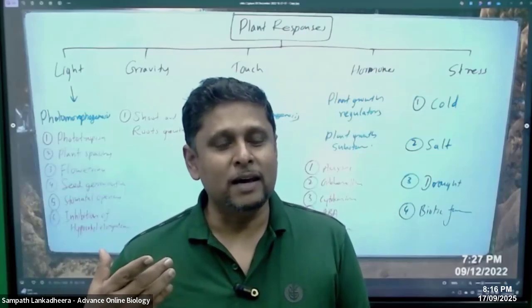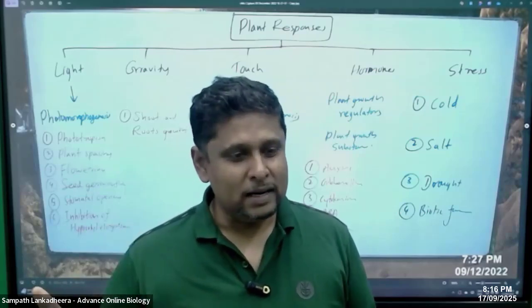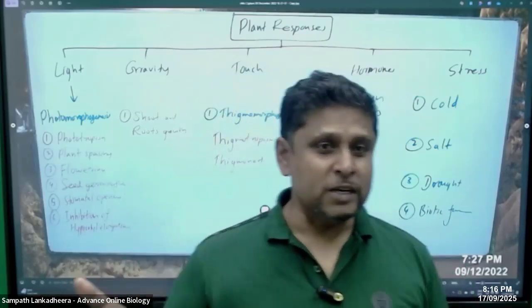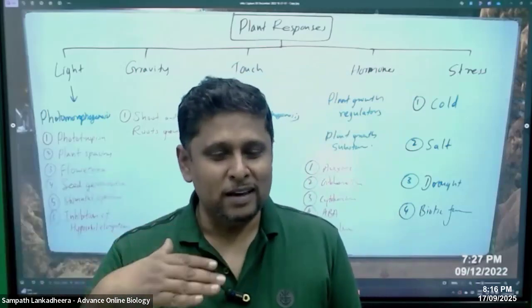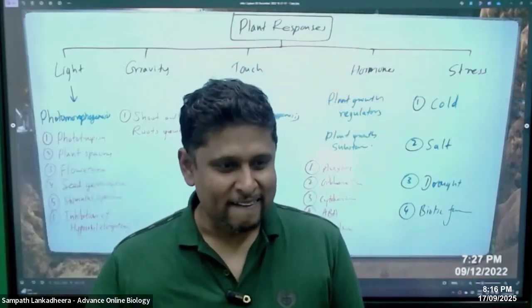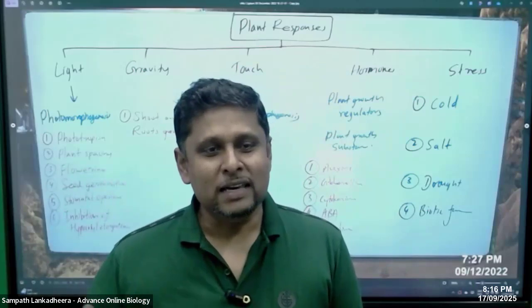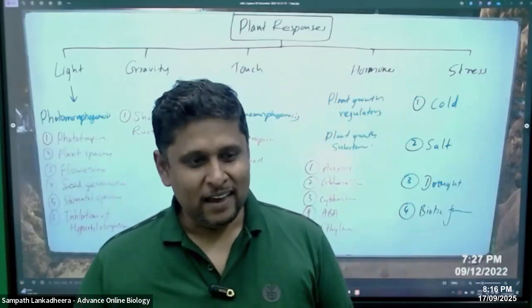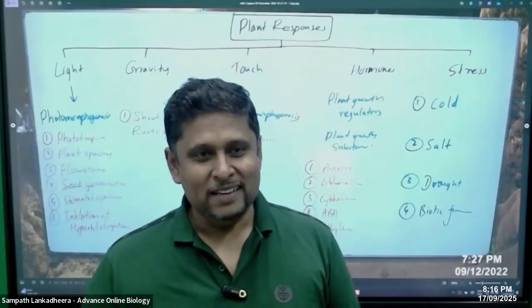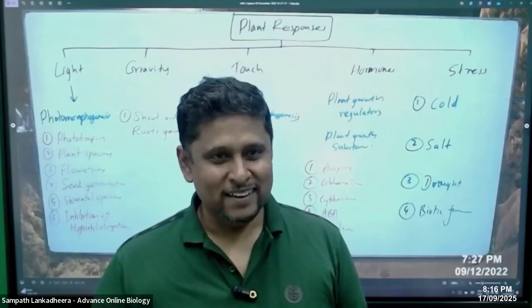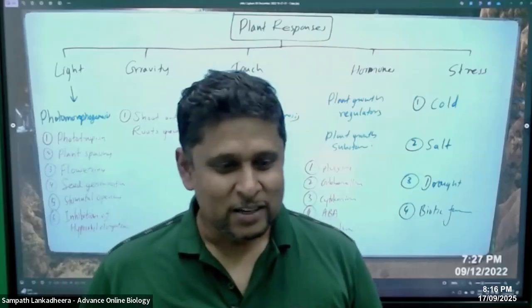And then phototropism, bending of the plant parts towards light. Then plant spacing, and then flowering, seed germination. So we have a lot of details here.